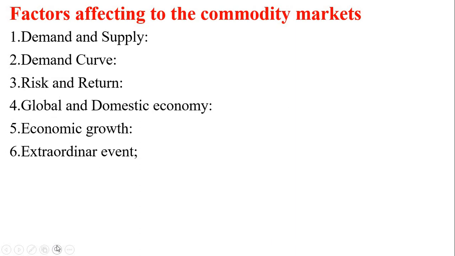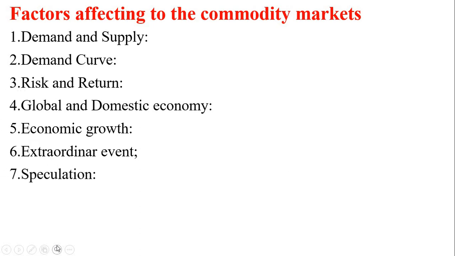Sixth one, extraordinary event. I mean events like natural calamities, even deflation, inflation, earthquake, flood, war, etc. affect the commodity prices domestically. For example, in this COVID-19, you see the petroleum products, right? Tremendous changes in that.